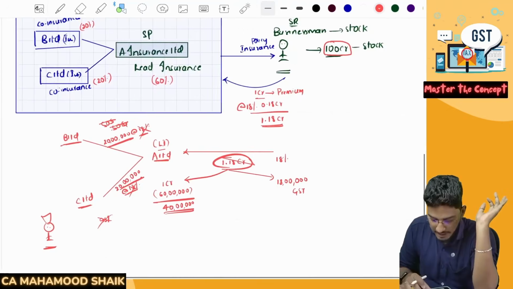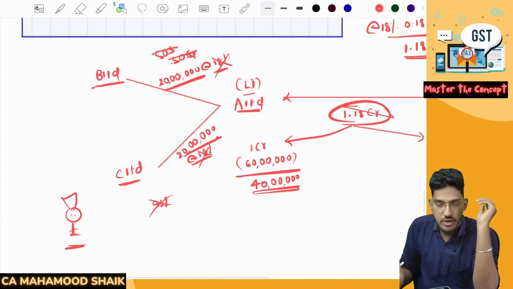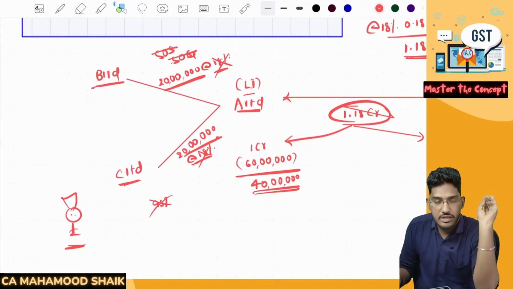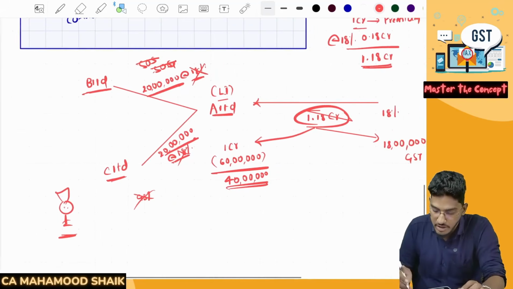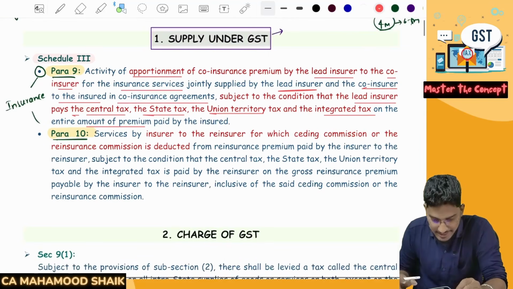So if that has happened, when the sharing is happening between lead insurer and co-insurer, that transaction will neither be considered as supply of goods, nor even considered as supply of services. No GST on that sharing part. Clear, everyone? So that is what para number 9 says.